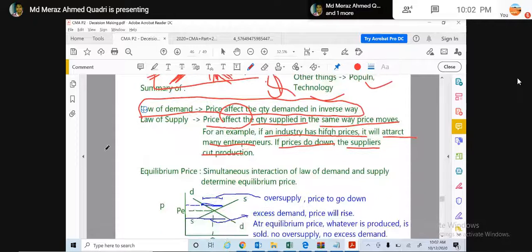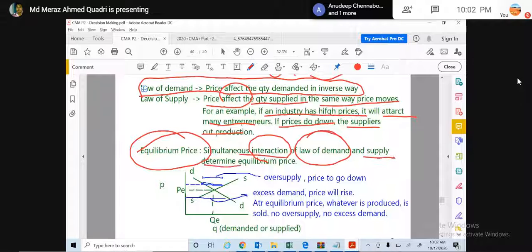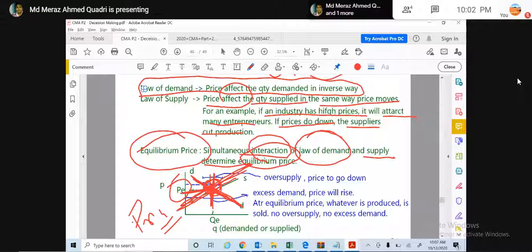And how is the price determined under a perfect competition market? Price is always determined through the intersection, through the equilibrium. What does equilibrium mean? It is the intersection point of the law of demand and the law of supply that determines the equilibrium price. This is the demand line, this is the supply line. When they intersect each other, that is actually the price of the goods. It means this is the price the people want to pay.